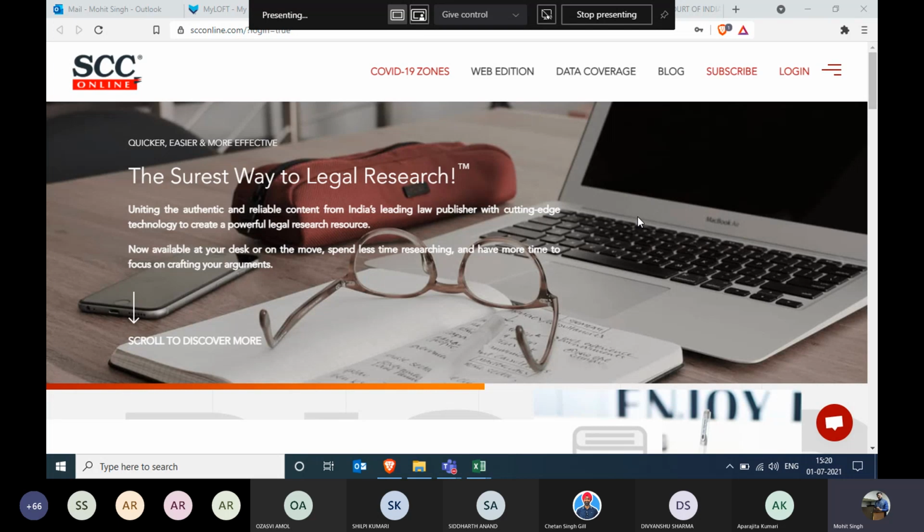Apart from that, my personal favorite is that it also includes the moot court competition resources, with whichever university we have collaborated with for moot court competitions. We have included the moot court competition data in SCC Online. In data, what I mean is that we have included the mooting problems.